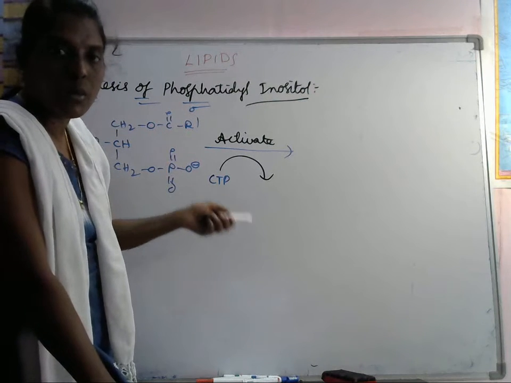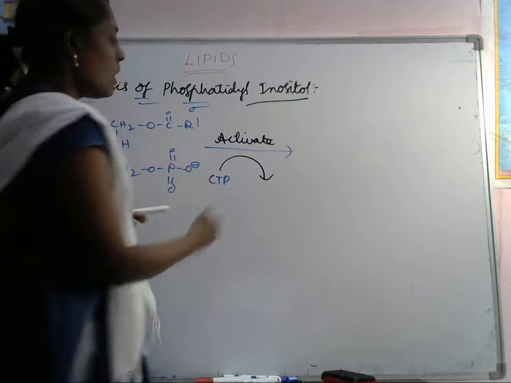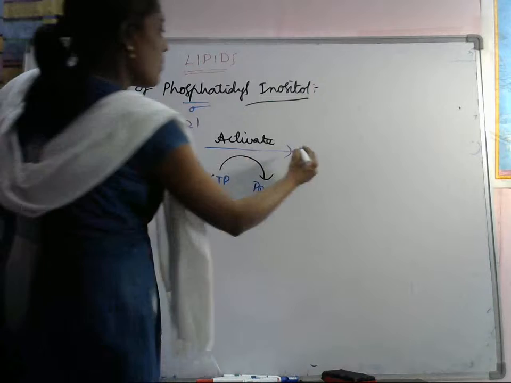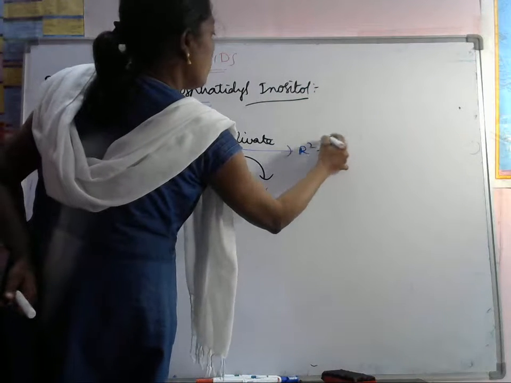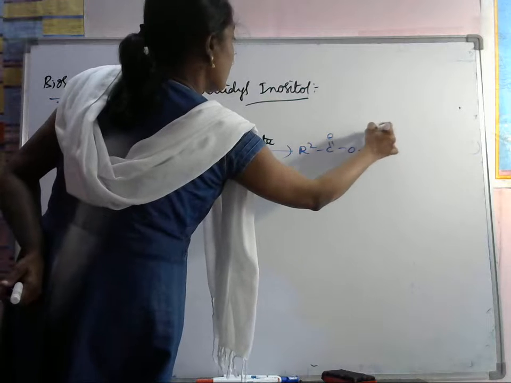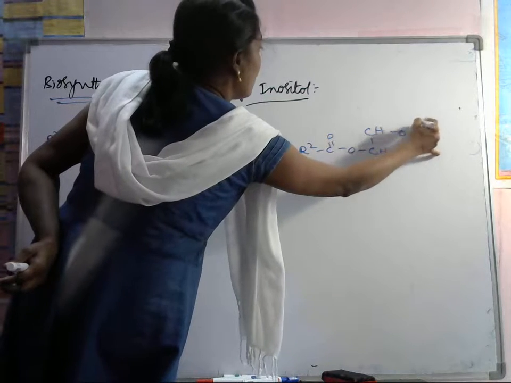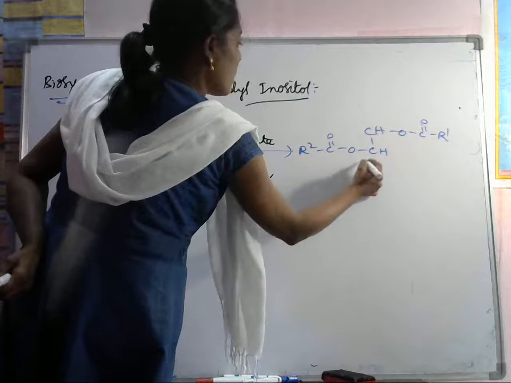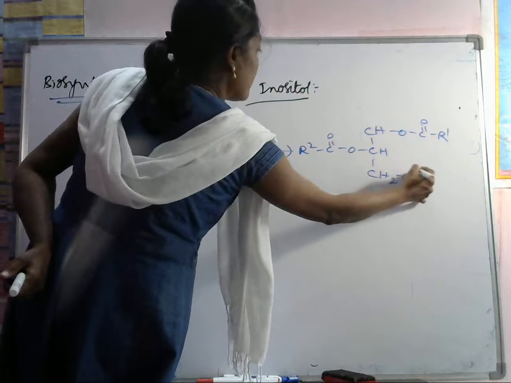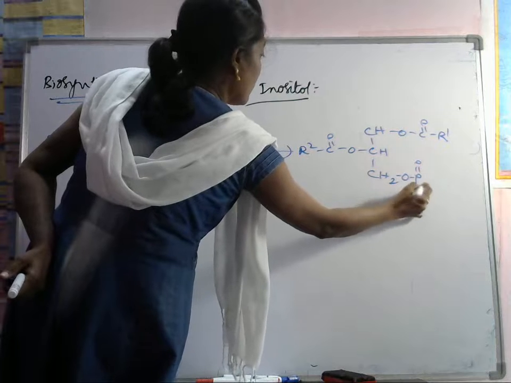Again we have to add one more phosphate group from this CTP, which is converted into pyrophosphate. Then what will happen? R2CO, CH, here we are having CH O C double bond O R1. This is R2, and we are having CH2 O P double bond O minus.